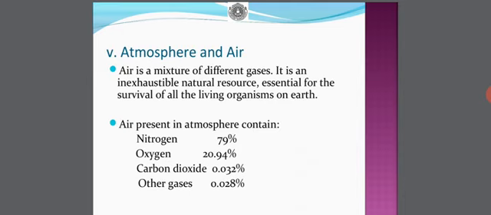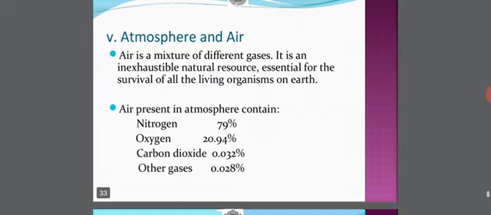It is an inexhaustible natural resource which is essential for the survival of all living organisms on earth. Air present in the atmosphere contains the majority of nitrogen, about 79%, oxygen, about 20.94%, carbon dioxide 0.032%, and other gases 0.028%.